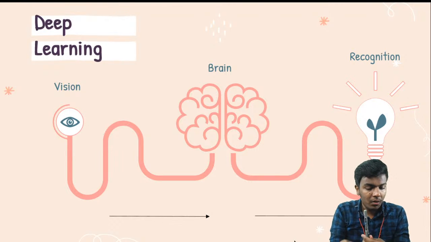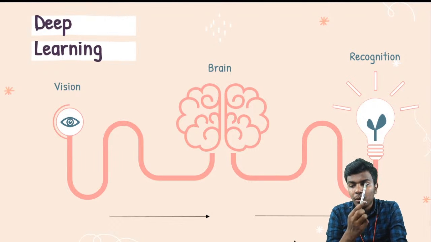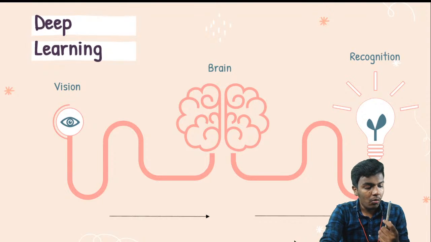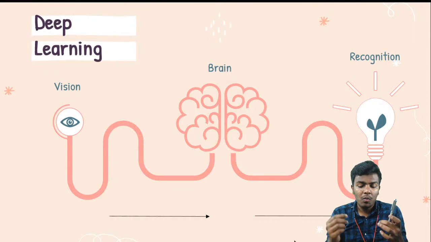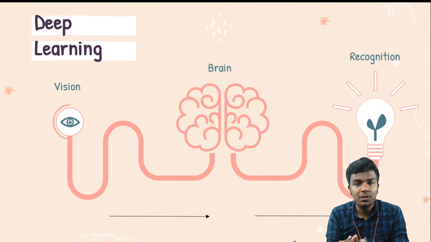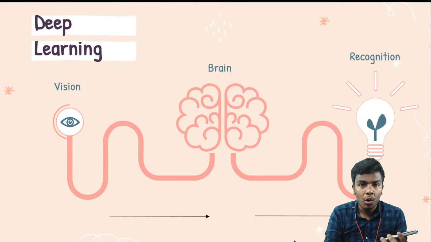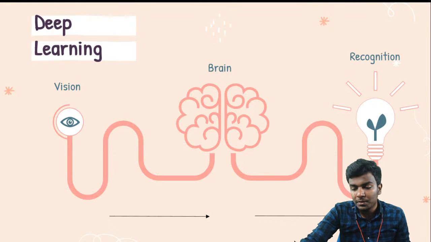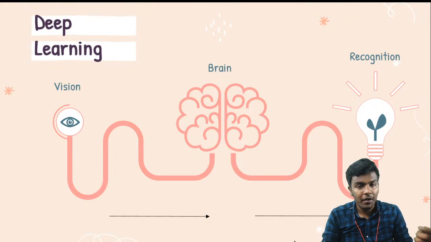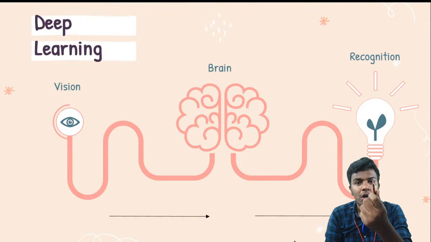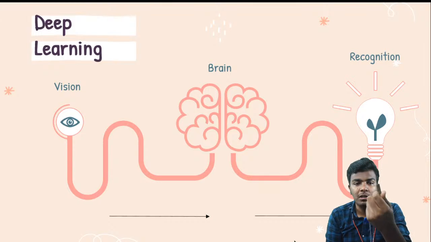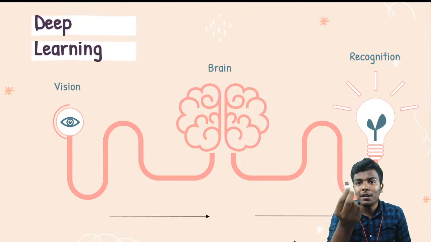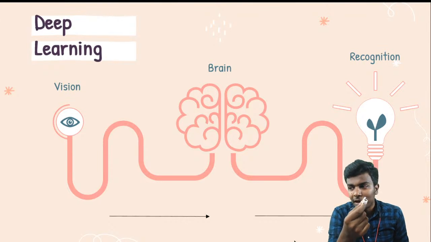For example, I'm showing this one, and you will recognize this is a pen. And I'm going to show this one, and you will recognize this is a pencil. Even though these two things look alike, you know how a pencil looks and how a pen looks. Even if I show two objects like this, I show this object and you'll recognize this is a pen drive, and I show another object and you also say this is a pen drive, and I show the same object again and you recognize this is a pen drive.